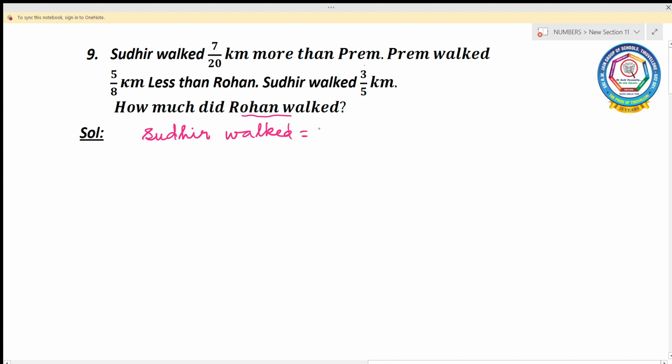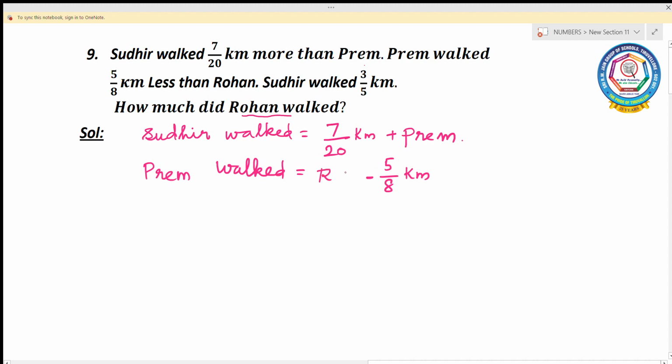So he walked 7 by 20 kilometer more than Prem. That is, we can indicate more than as plus. So more than Prem. And Prem walked 5 by 8 kilometer less than Rohan.